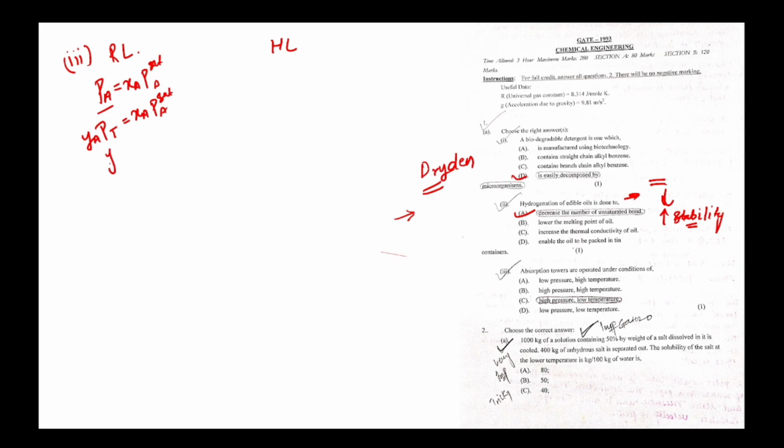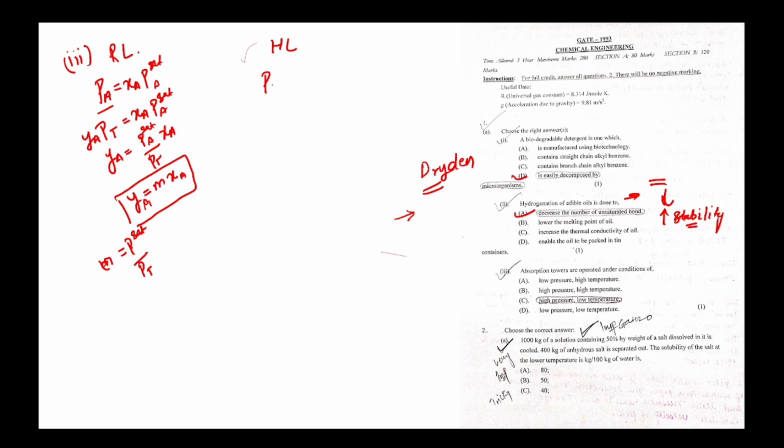Now, Ya is equal to Pa sat upon Pt into Xa. This is called the equilibrium relation, Y equal to mX, which is given in most questions. Here m is P sat upon Pt.